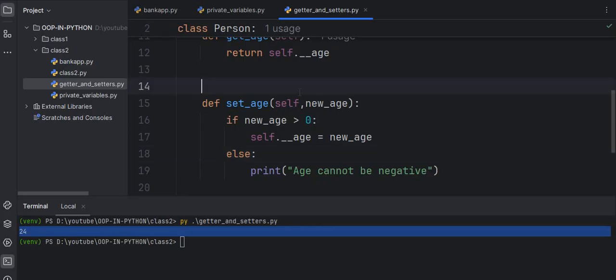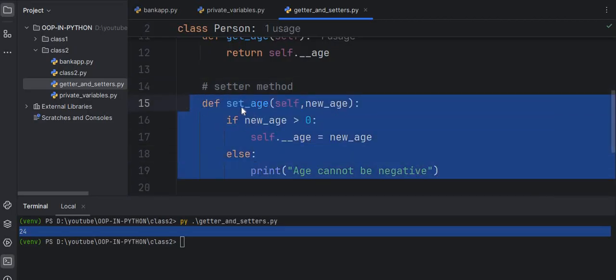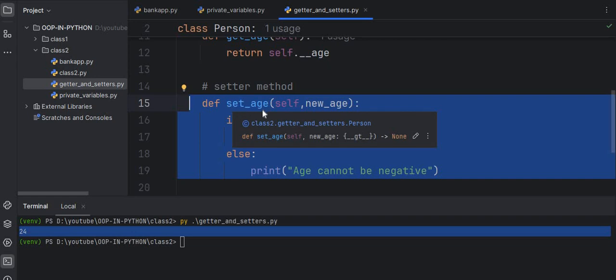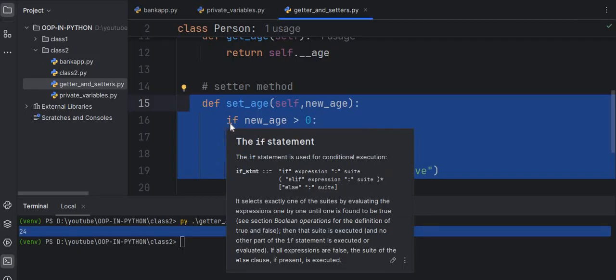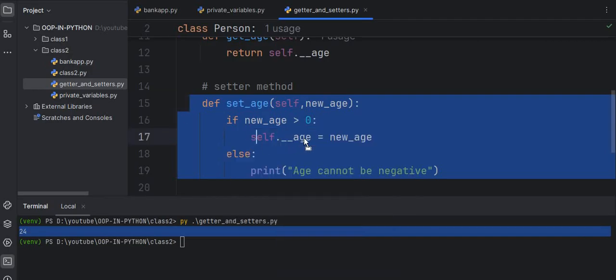So this is our setter method. Let me write here: setter method. Inside this method, as you see, we define a method with the name set_age(self, new_age), and then we pass the new age value to update the age that already exists. Here I apply an if condition. If the new age is greater than 0, then you will replace the old age with the new age. Otherwise, the age cannot be negative.